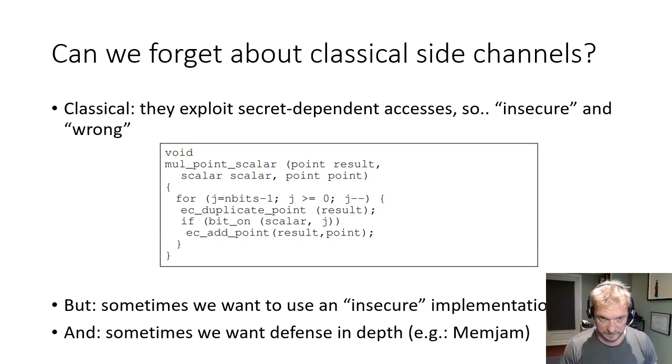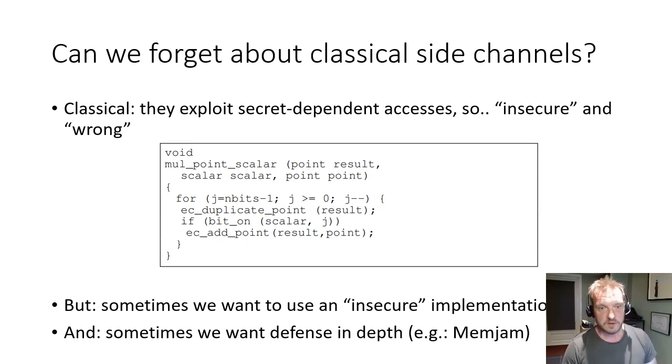mercy to this code. As an example, we see an elliptic curve point scalar multiplication function here. We unconditionally call the duplicate point function, and then conditional on the secret value of a bit in scalar, we call the add function. This makes it a secret dependent access. We only call the add function when the secret bit is 1.